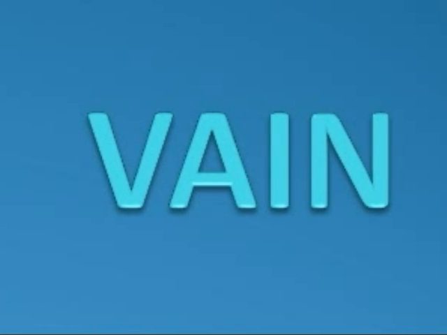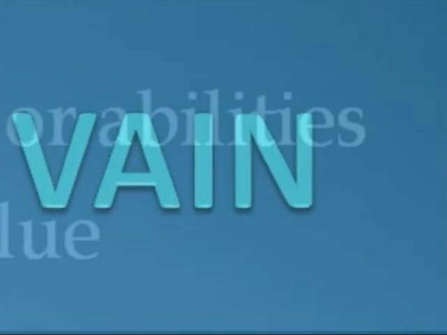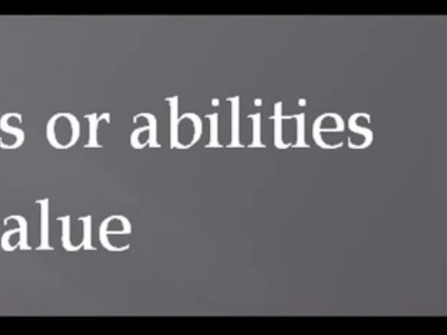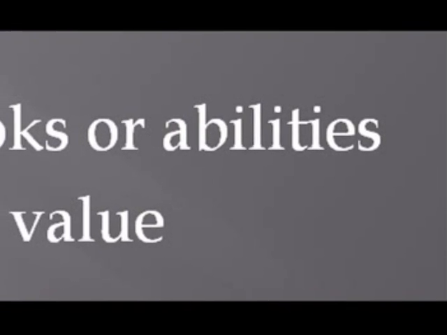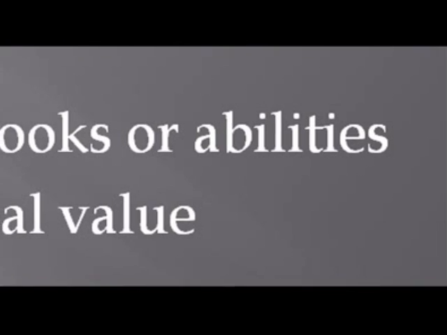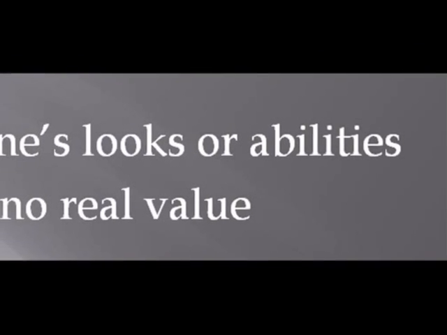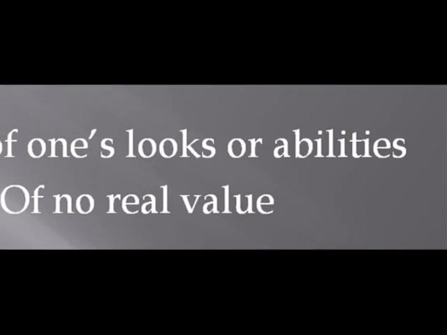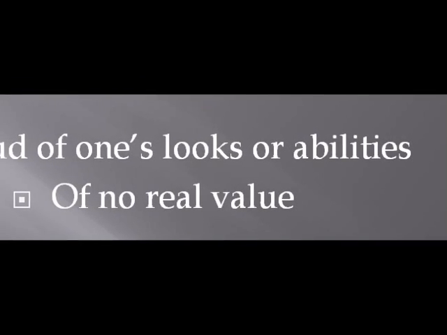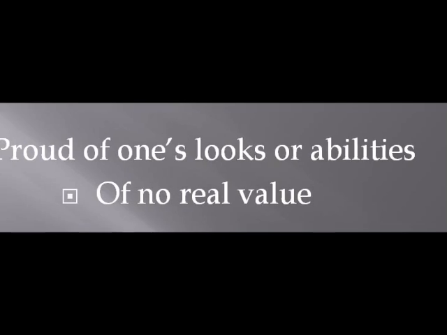an E. First, let's discuss vain with an A. Vain with an A is spelled V-A-I-N, as shown on the screen. The two definitions of vain with an A that we will be discussing to help us distinguish between vain with an A and vein with an E are: 1. Proud of one's looks or abilities, and 2. Of no real value. These are both definitions for vain with an A.